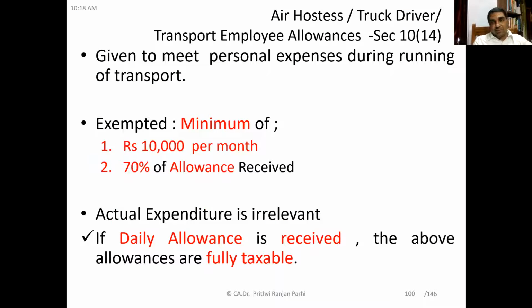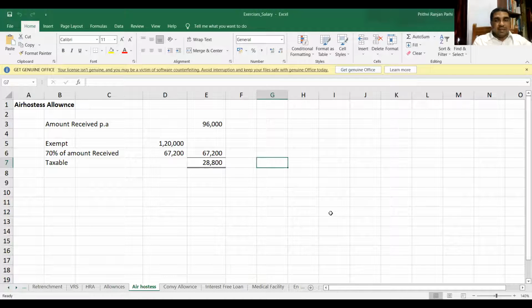So for transport employee allowance, you have to remember that the minimum of 10,000 rupees per month or 70% of allowance received is exempt and the balance amount is taxable. Okay, so let us do an exercise here to understand this concept. Let me take this example here. Are you able to see it now? Let us say the amount received for the year is 96,000 rupees.